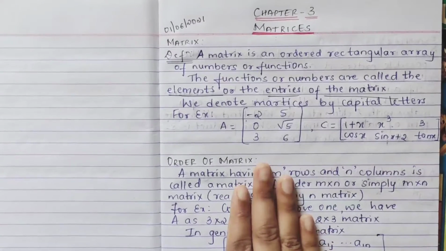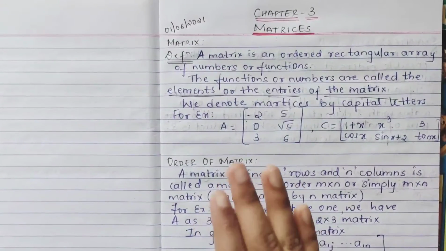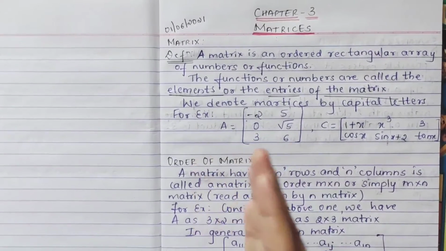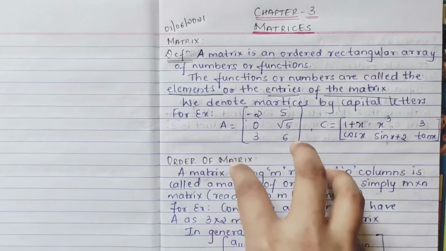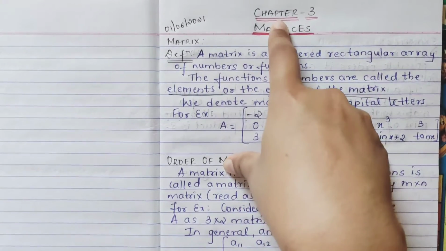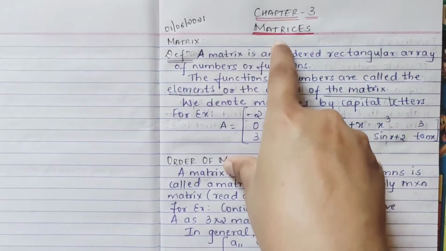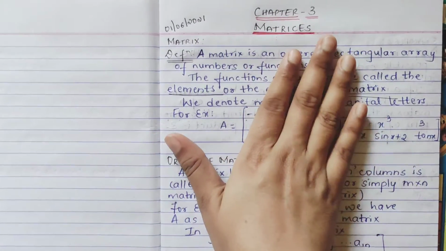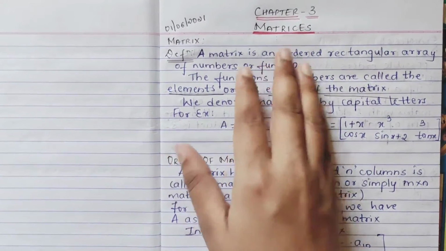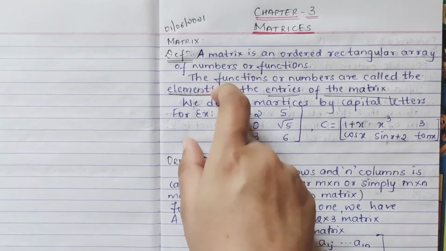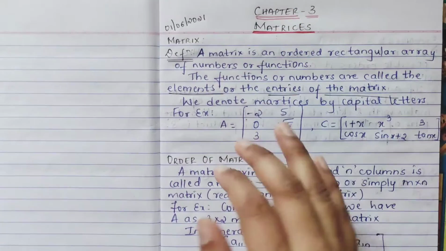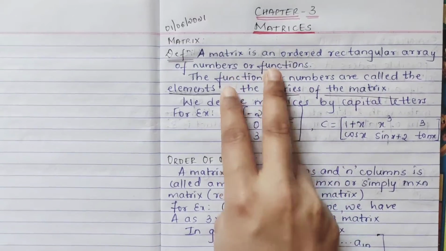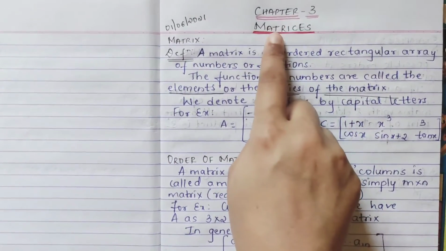So today we're going to start with our classes, your second PUC term. First we will do the introduction of the chapter which I am going to start. I am going to start with chapter 3, matrices, which comes under your algebra part. Yesterday I sent you the syllabus part. I have shown you which topics lie in which sections. From this unit 2 algebra section, we are handling matrices.